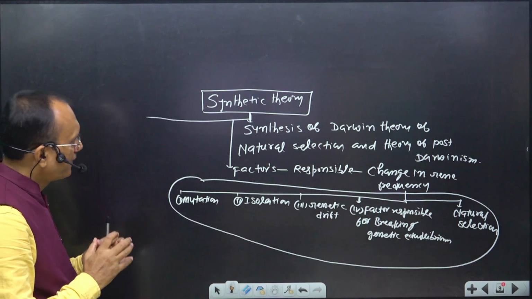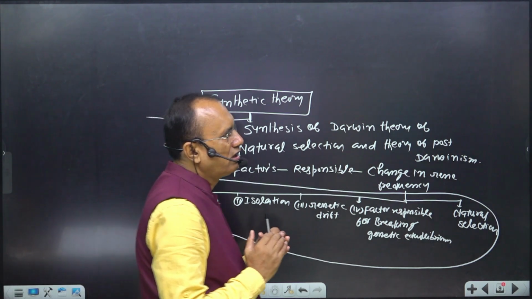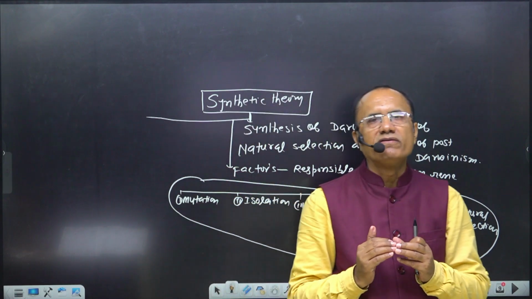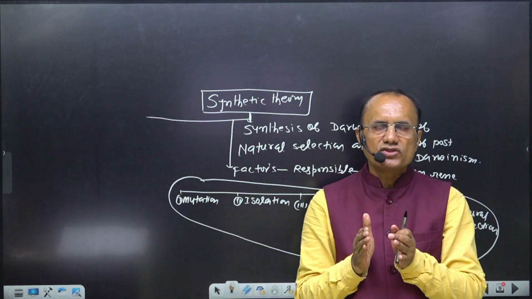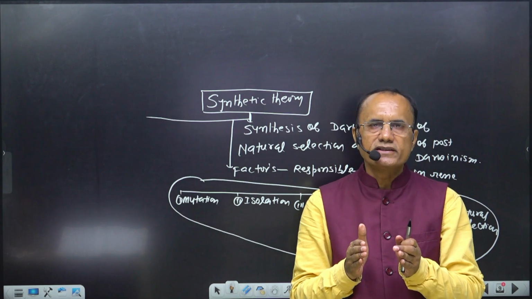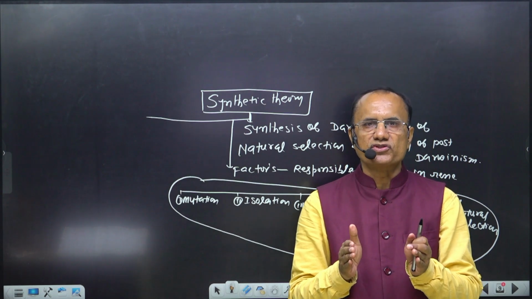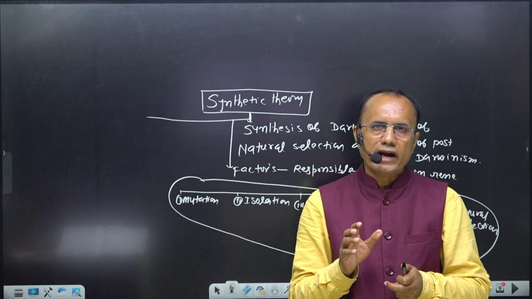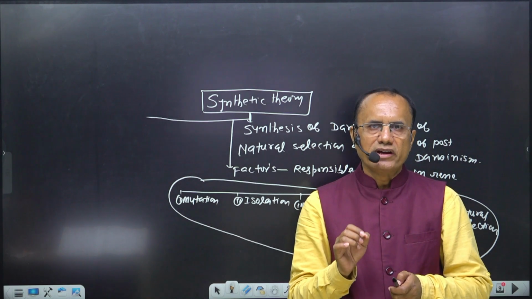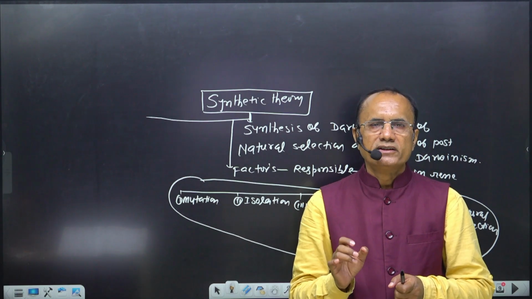Hence, we say that the synthetic theory is the product of synthesis of the theory of natural selection and theories related to post-Darwinism. So through that, you are able to write your answer in the right perspective. Thank you.